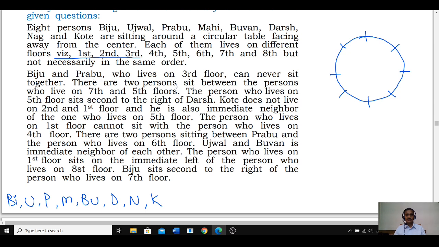Biju and Prabhu, who lives on 3rd floor. Prabhu is living on 3rd floor. Biju and Prabhu can never sit together. Hence Biju and Prabhu cannot be adjacent to each other.